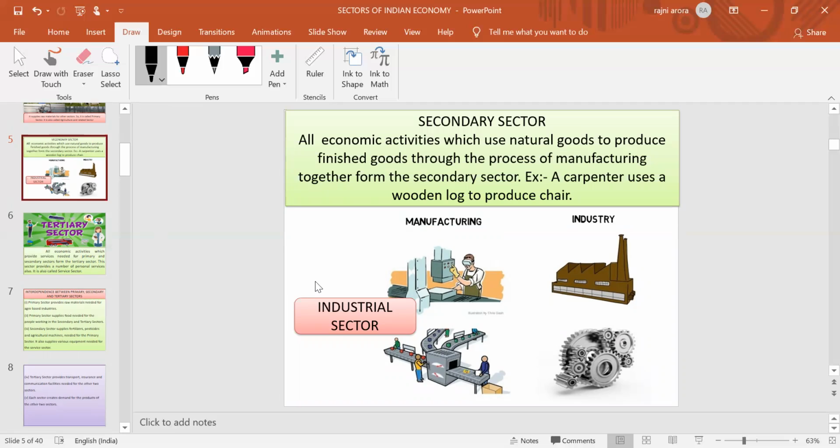Here we can see the industrial sector, in which the manufacturing work is done and raw material is converted into different things. For example, a carpenter uses wood to produce different kinds of furniture. So all the activities related to the usage of natural products to produce finished goods through manufacturing come under the secondary sector.